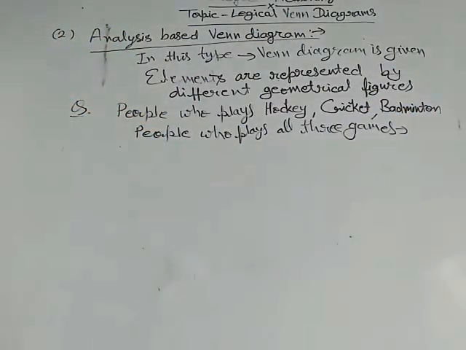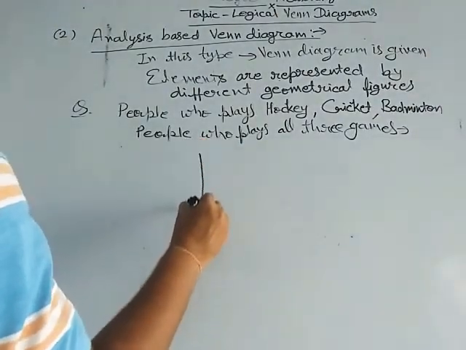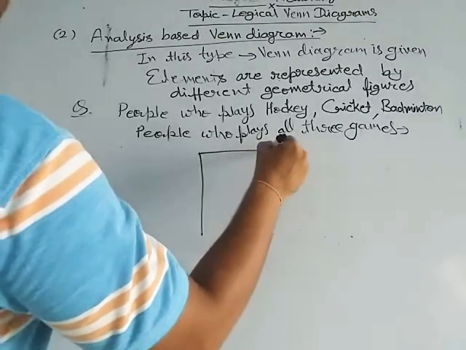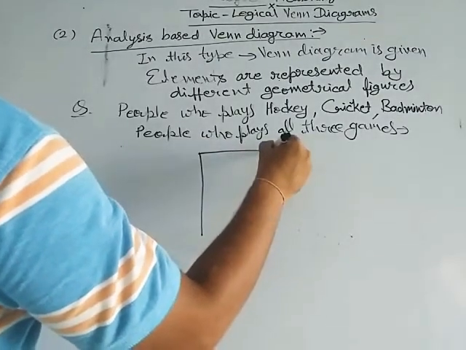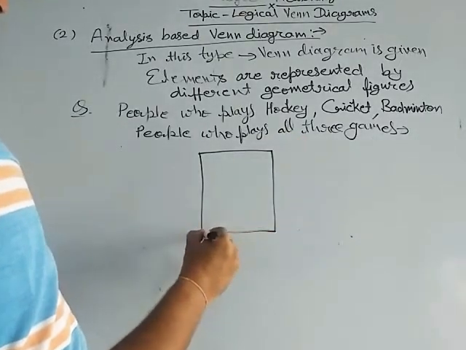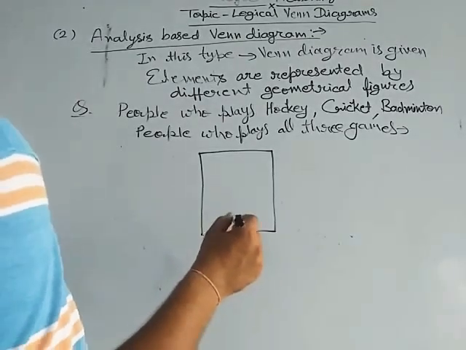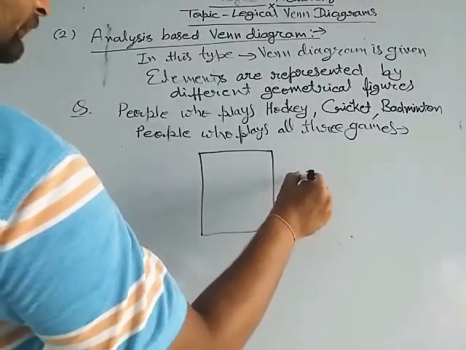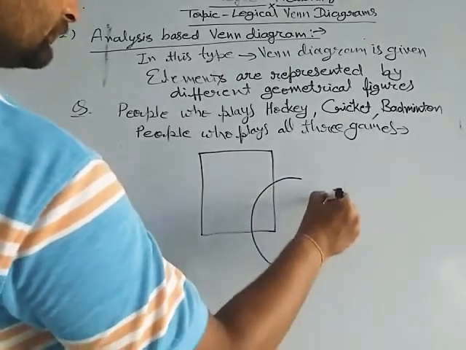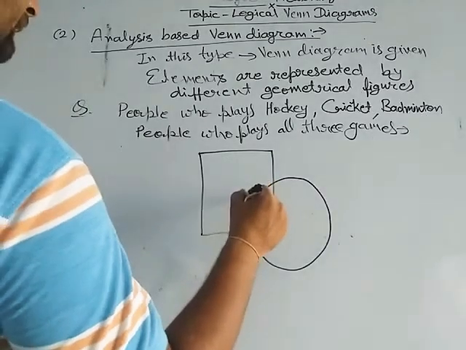Let's see what is the Venn diagram. The Venn diagram is given in different geometrical shapes.